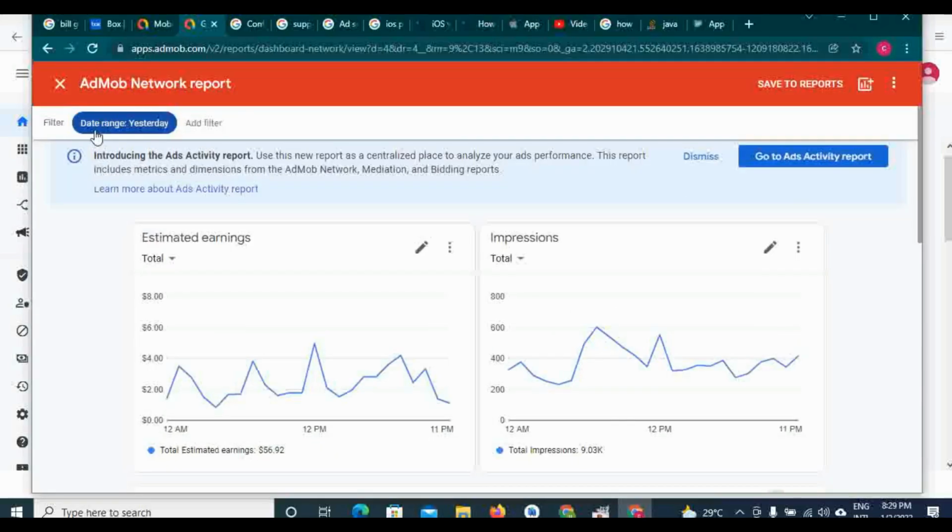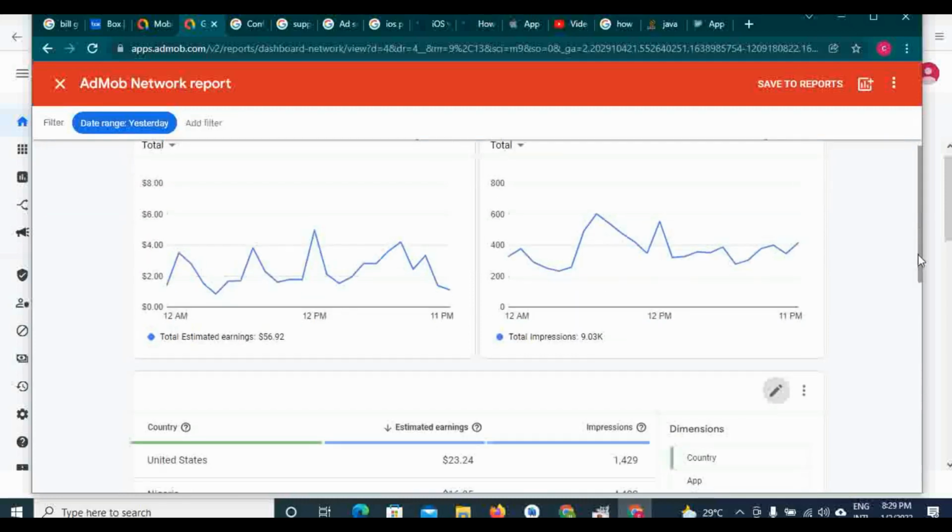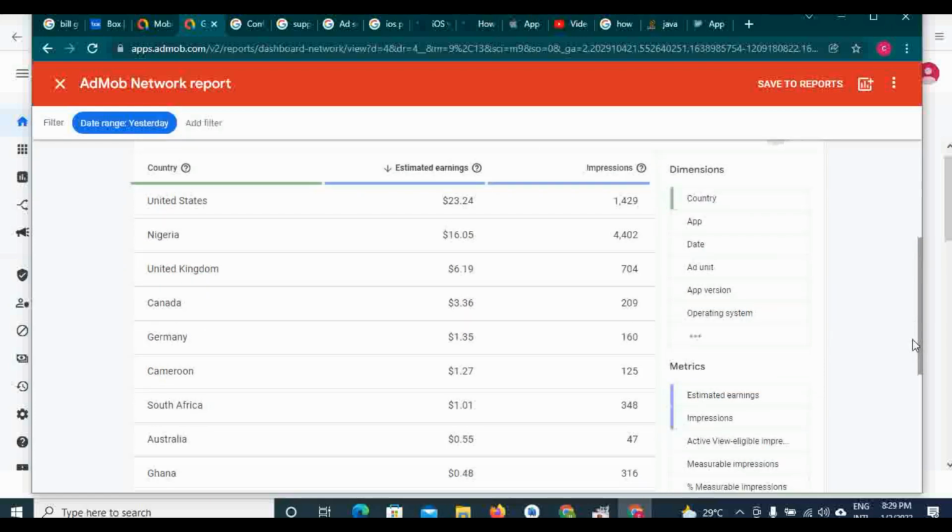So this is yesterday, date range yesterday. Yesterday the total number of impressions was 9,056. Now if you scroll down you can see the countries. United States came first. I made $23 from the US yesterday, with 1,429 impressions. Then Nigeria, my country, came second. I made $16 with 4,040 impressions. Then United Kingdom came third.